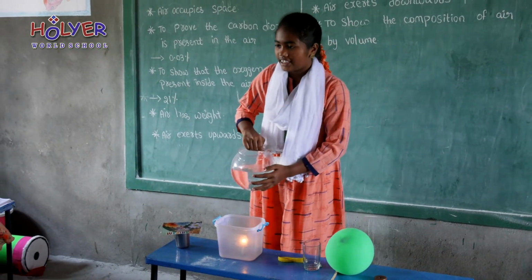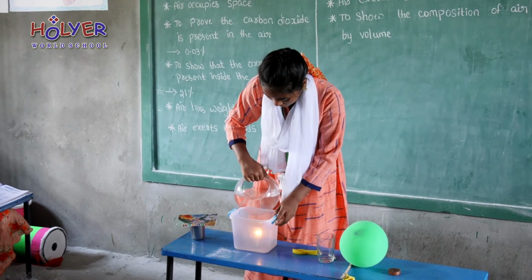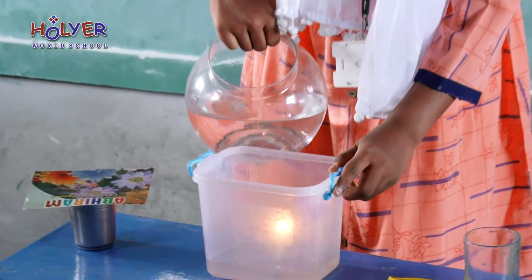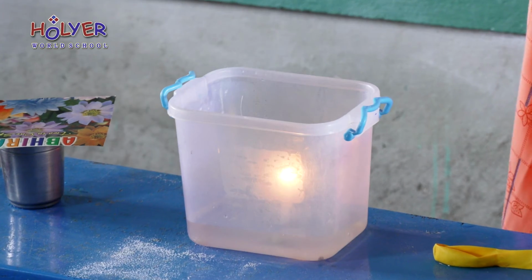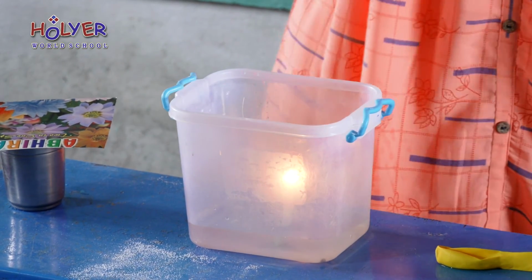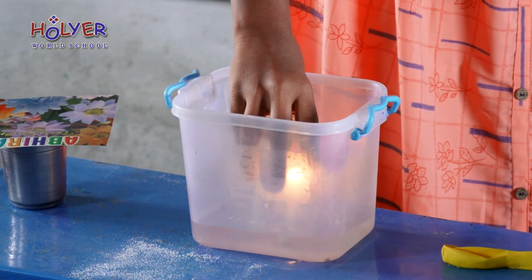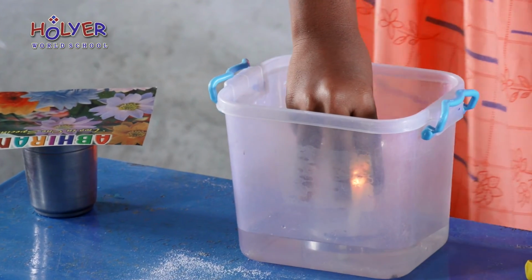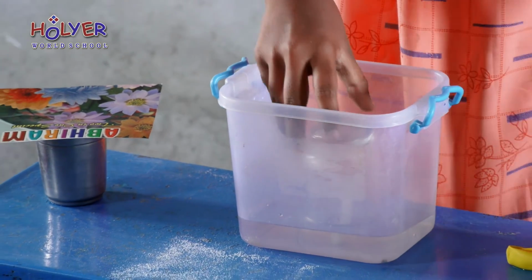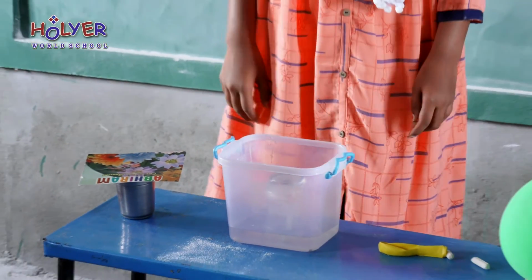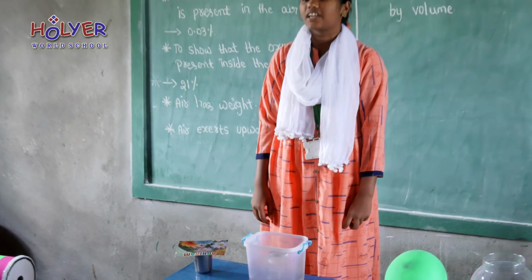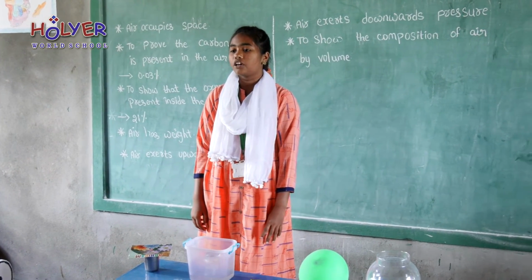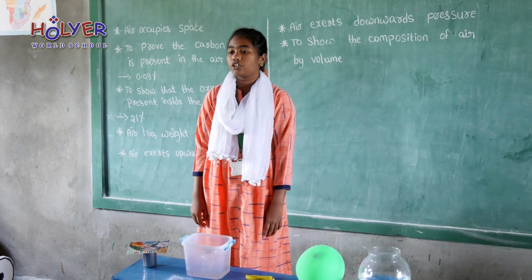Pour water until half of the candle is submerged. Invert the glass on the burning candle flame. After a few seconds, the candle covered by the glass goes off. In the air, the supporter gas is oxygen and the non-supporter gas is nitrogen. This experiment shows the air contains 1/5 volume of the active gas oxygen, useful for burning.